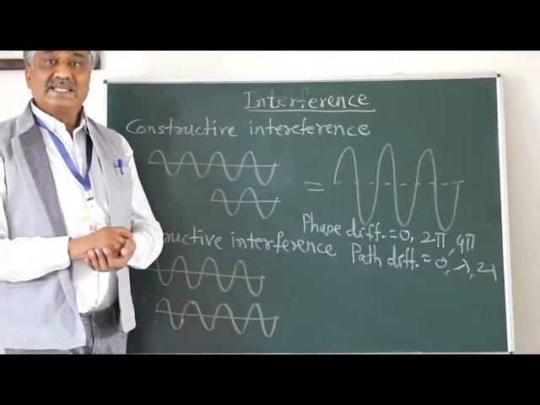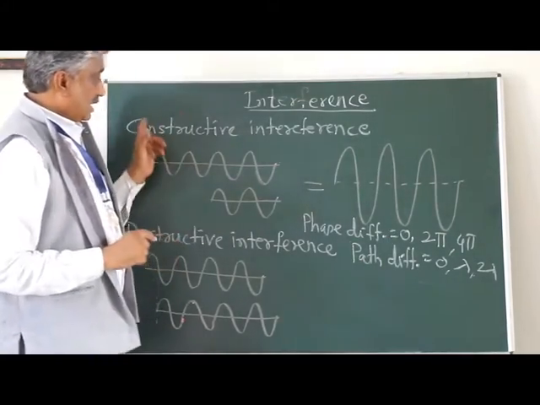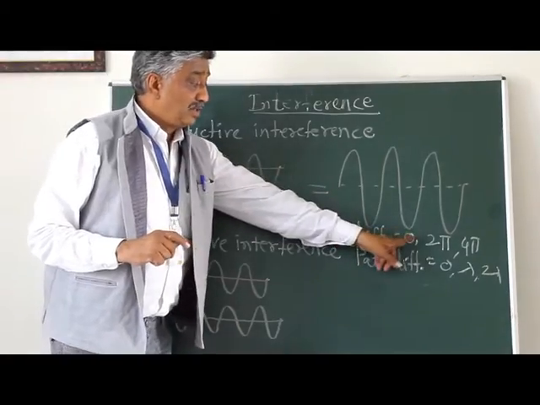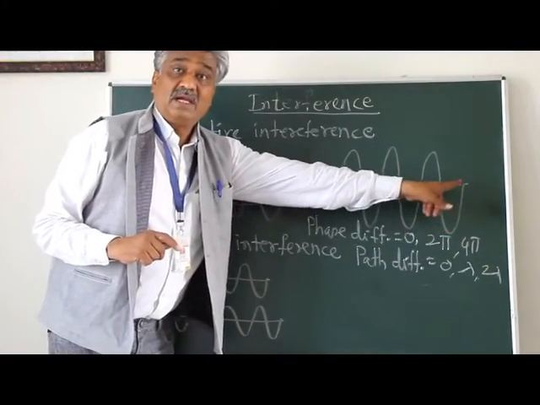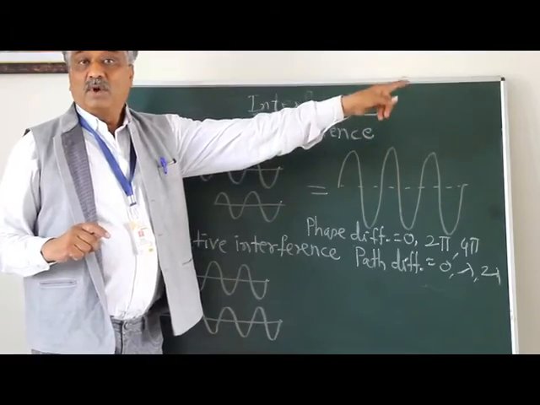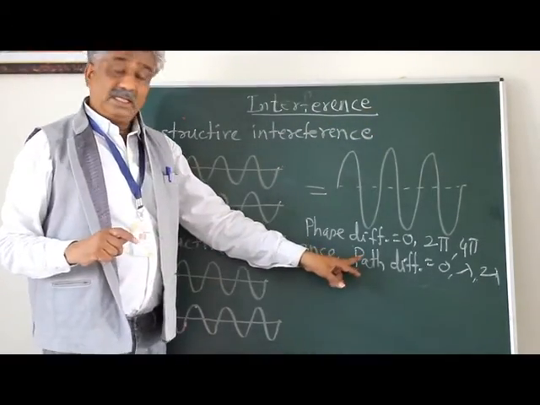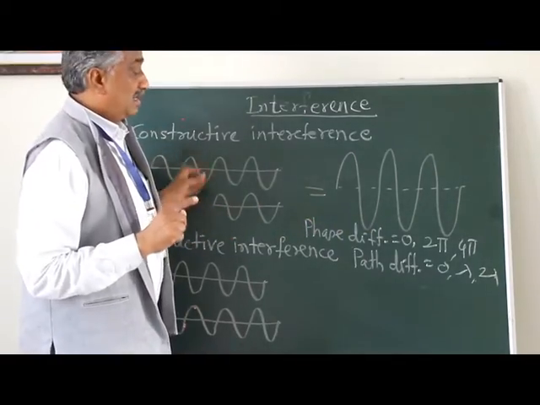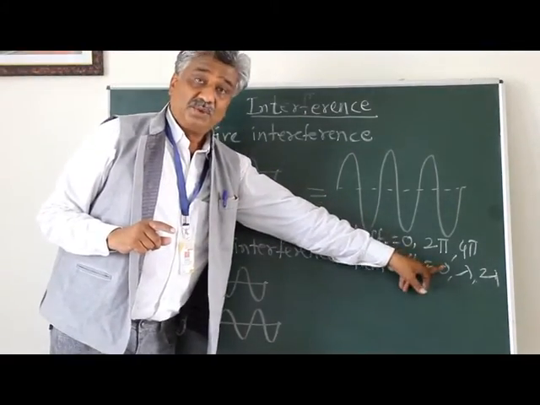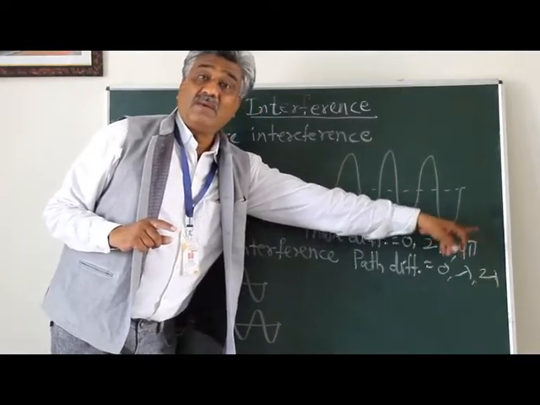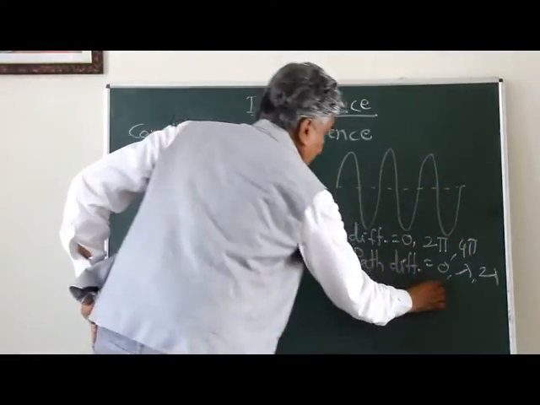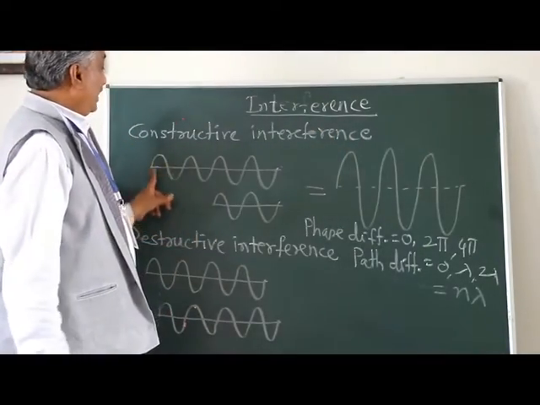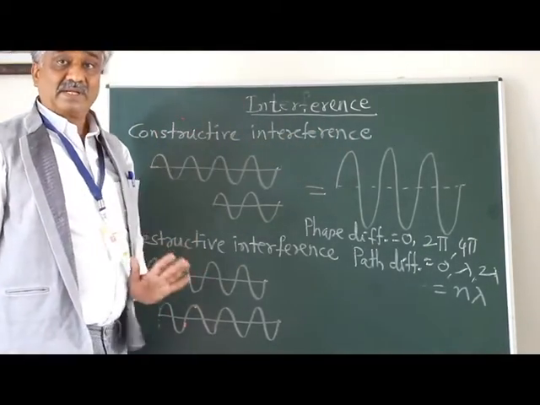So in general, to get a constructive interference pattern, the phase difference should be 0, 2 pi, 4 pi, 6 pi, or any even multiple of pi. And in terms of path difference, it should be 0, lambda, 2 lambda, 3 lambda, 4 lambda, 5 lambda, or in general n lambda. Then we will get constructive interference.